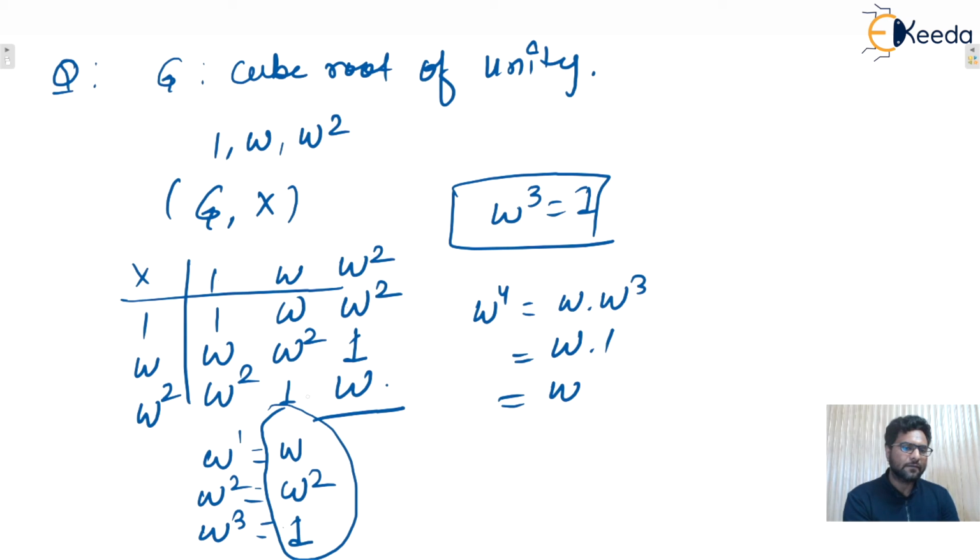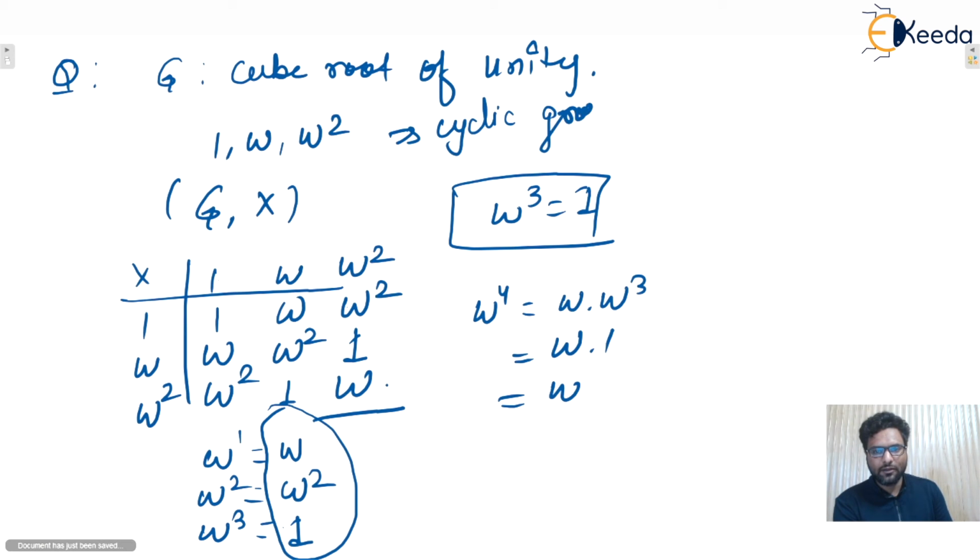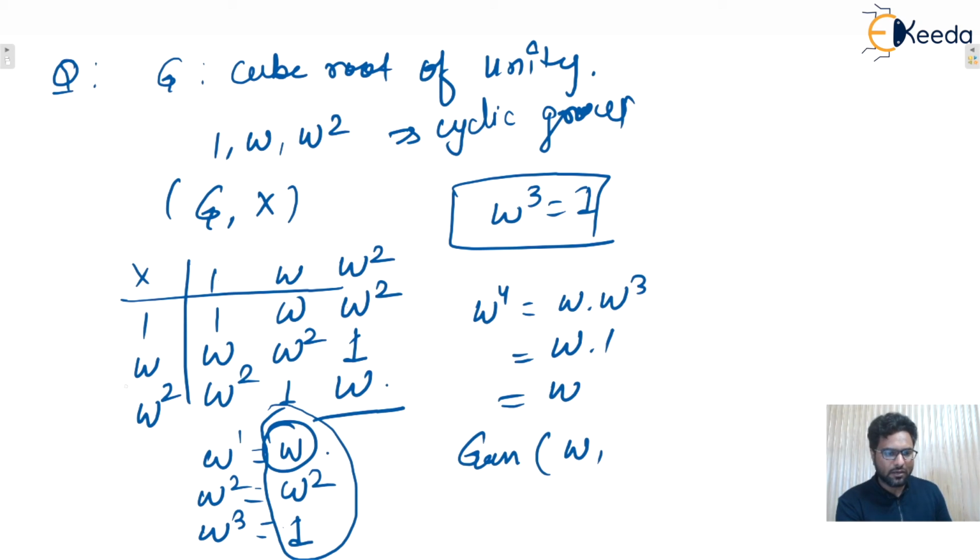That's why this is a cyclic group as well. So if it is a cyclic group, the generator is what? Omega. And if omega is a generator, then its inverse will also be a generator. In this example, the identity element is 1 for multiplication.